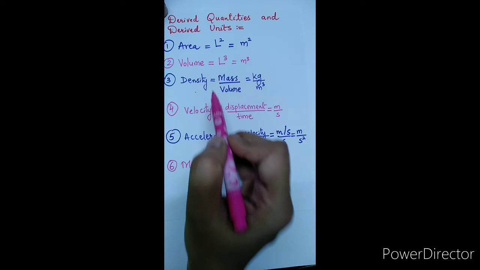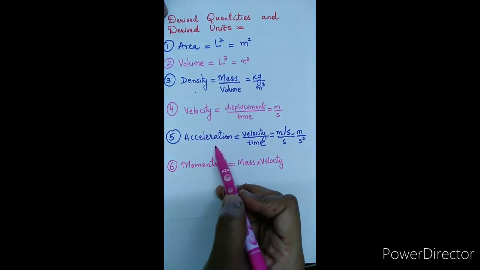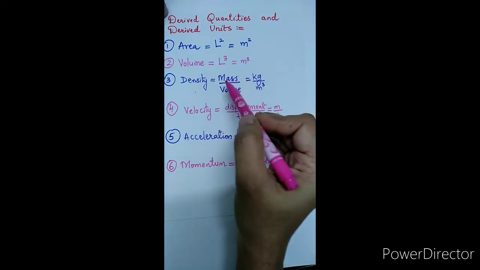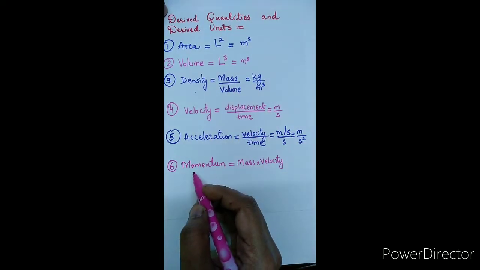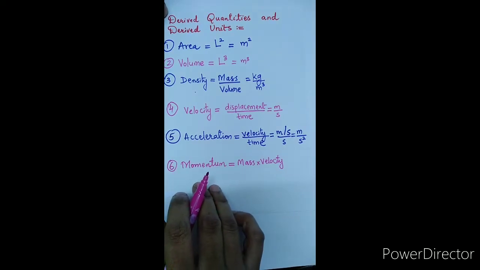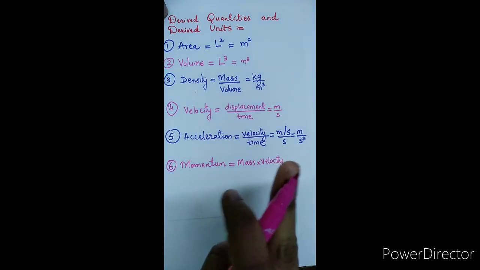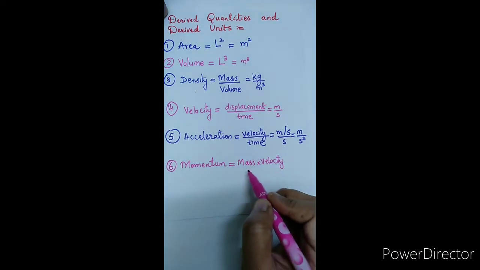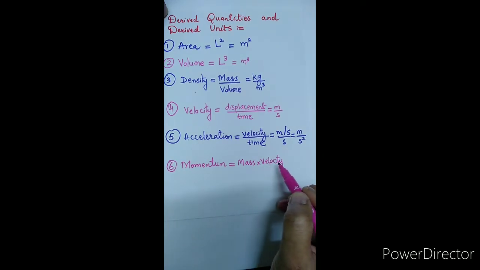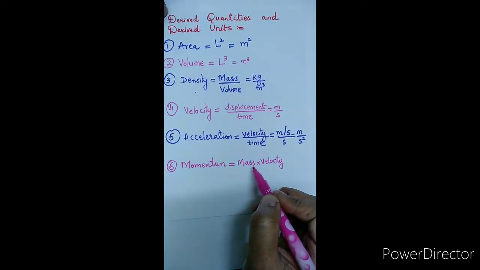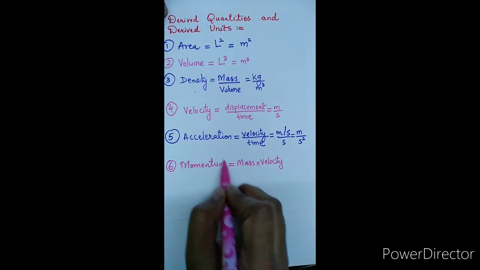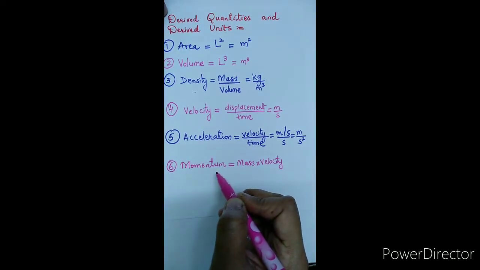Then density, velocity and acceleration we have derived by using the two fundamental quantities. And now we come to know the third type of example in which momentum is a physical quantity which is to be derived by using the three fundamental quantities, that is mass, length and time. So as momentum is derived using three fundamental quantities, this momentum is said to be a derived quantity.